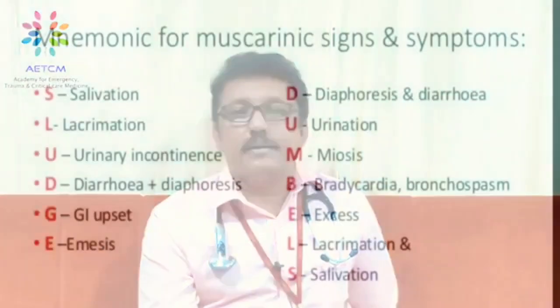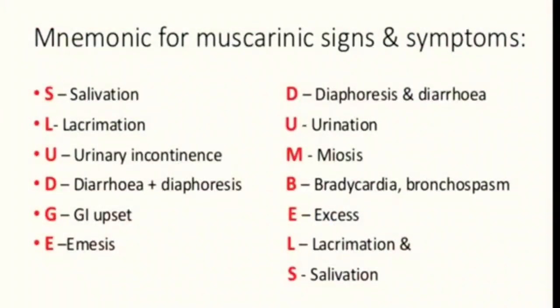You can see the mnemonic for muscarinic signs and symptoms. You can either remember it as SLUDGE or DUMBBELLS. SLUDGE is salivation, lacrimation, urinary incontinence, diarrhea, GI upset and emesis. DUMBBELLS is diaphoresis, urination, miosis, bradycardia, bronchospasm, excess secretions, lacrimation and salivation.